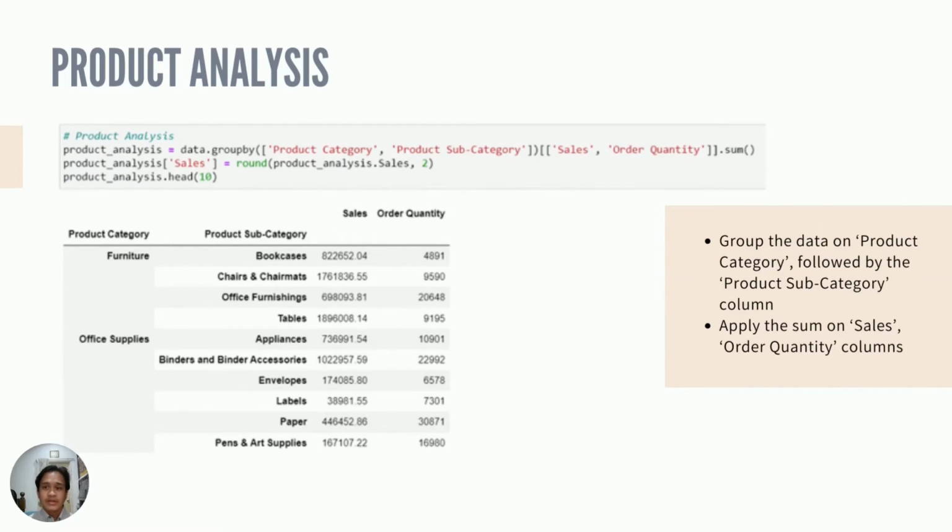We then follow up with product analysis where we look at the sales and order quantity, which will be categorized based on product category and subcategory. We group the data with a similar method as before and were able to display it using the same head method.